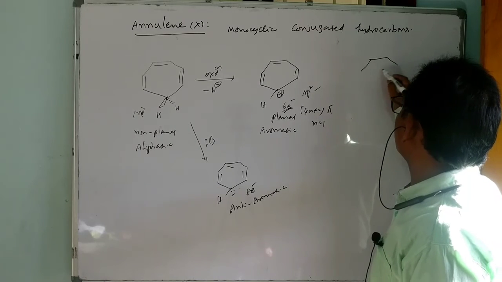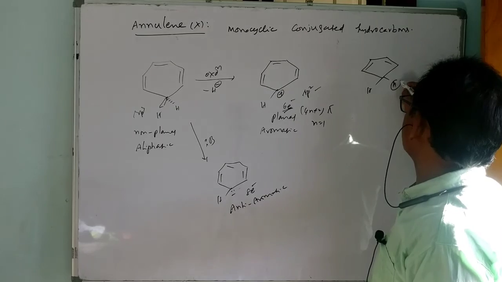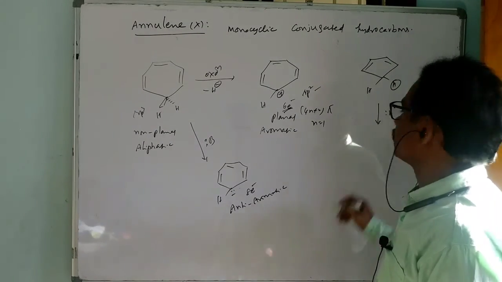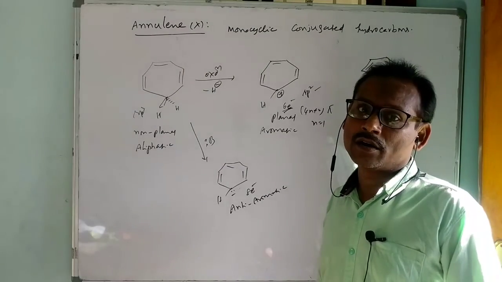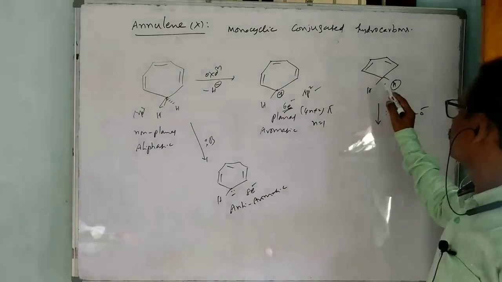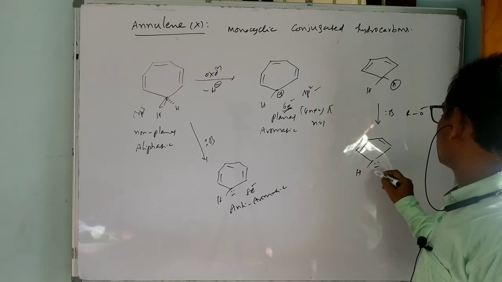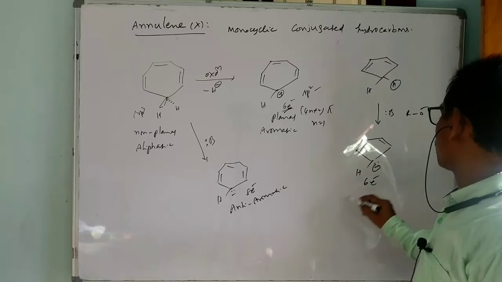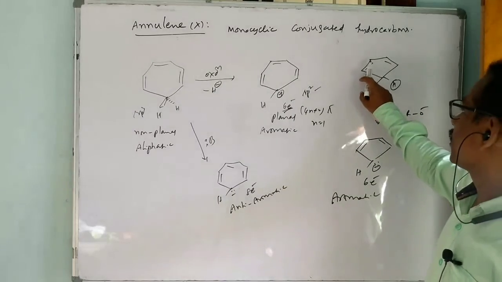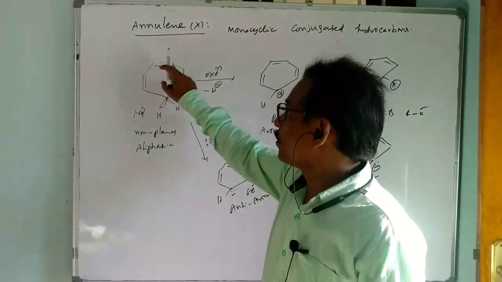If we take the 5-membered compound, in that situation, this is more acidic. Being more acidic means even a base like the conjugate base of alcohol, RO minus, is enough, because it is aromatic. It is 6 electron conjugation, aromatic. So like that, cyclopentadiene is more acidic when compared to cycloheptatriene.